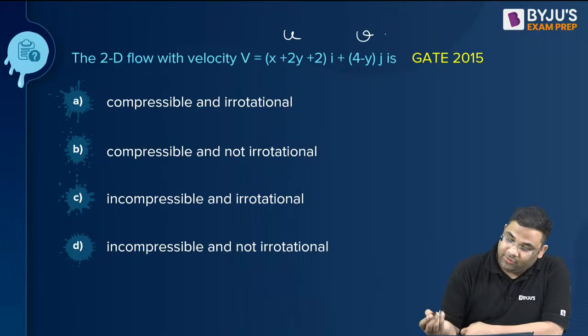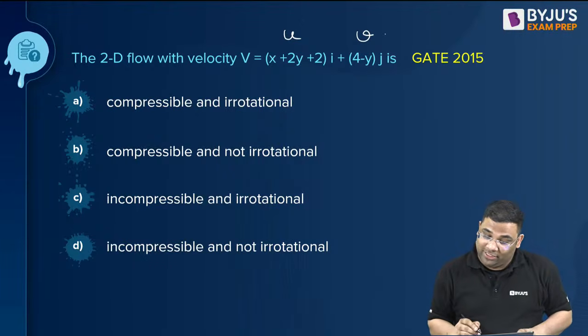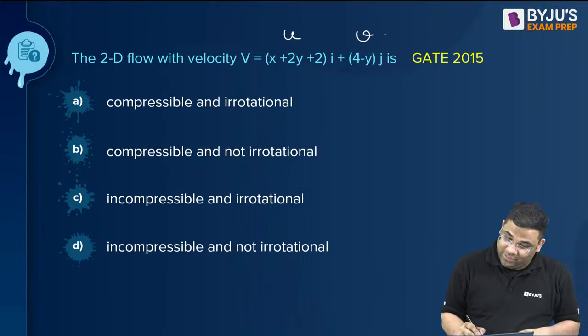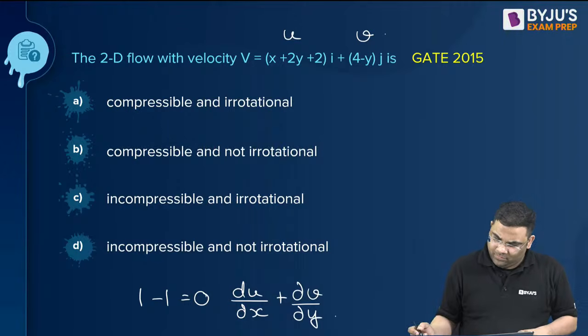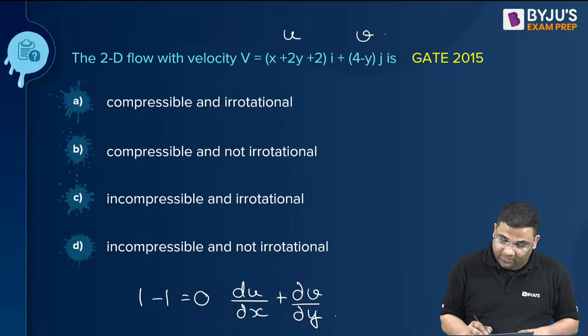You see, same thing. U, V. You can do some by seeing also. du by dx is how much? It is 1 actually, and dv by dy is minus 1. So you're getting 0, right? So it is incompressible, right? Yes, it is incompressible.